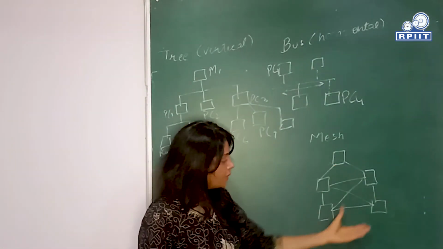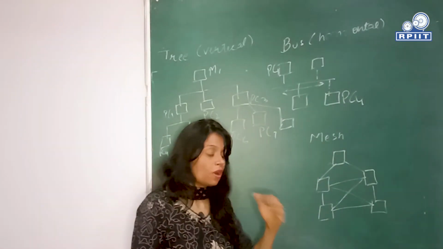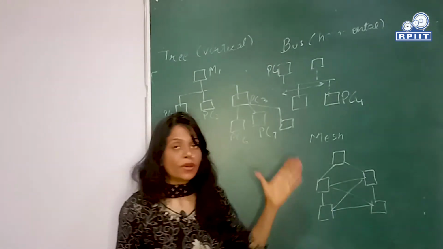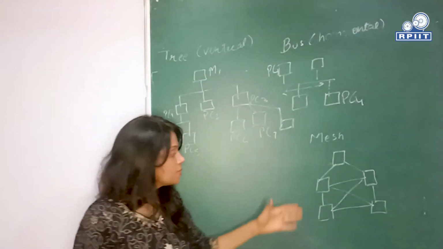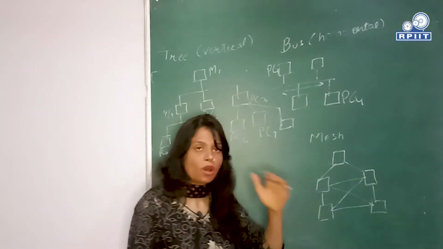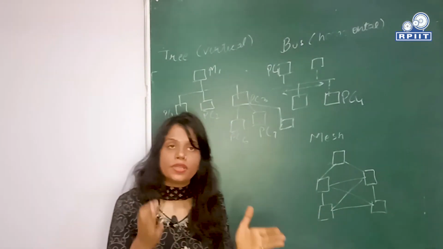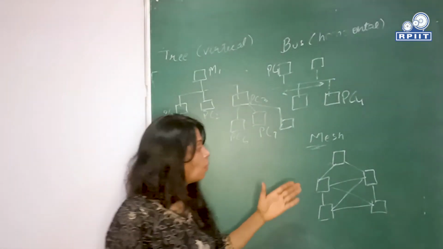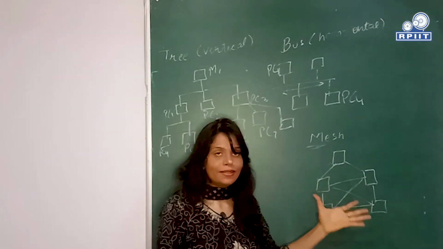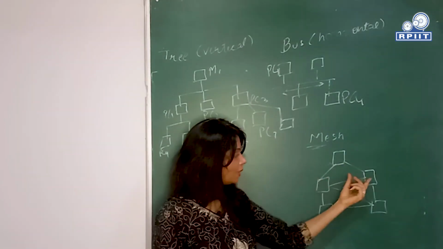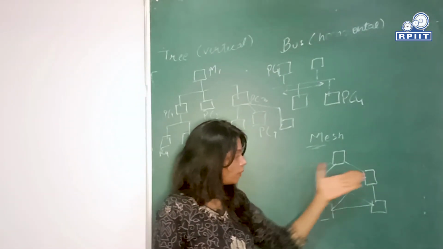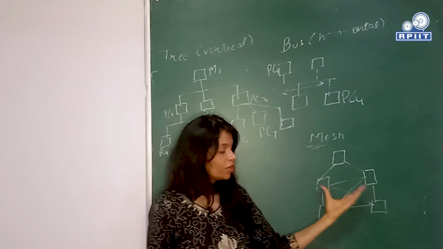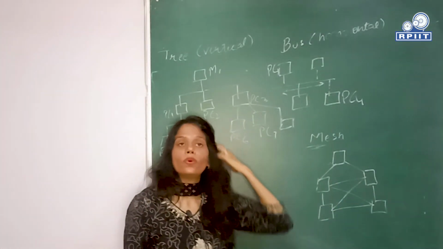So the installation cost and the maintenance cost are very high, because every pair of nodes needs its own connecting link. This mesh topology is very useful for sending data that needs to be secure, because if some particular link fails to send the data over two endpoints, then another communication link can be used to send the data over the network.